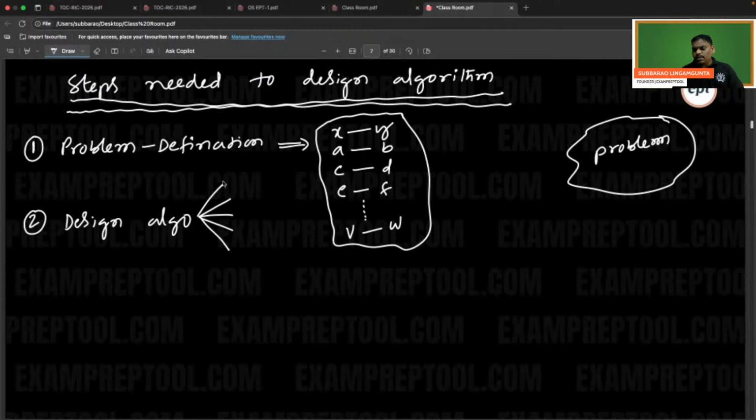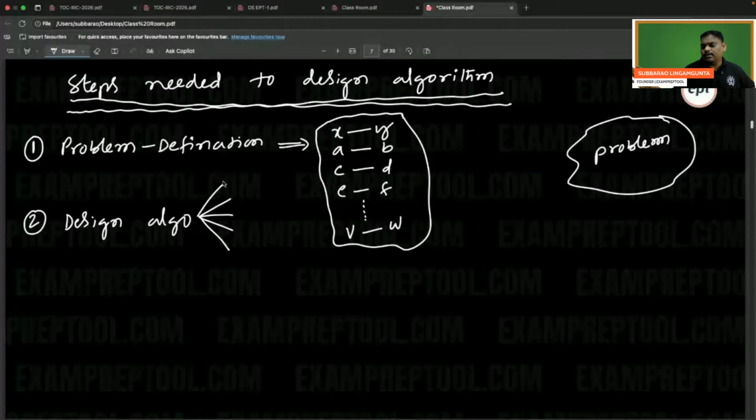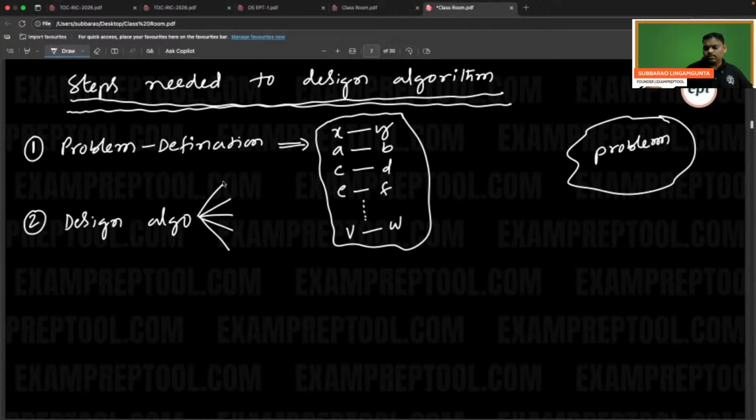So what I mean to say is, the algorithm subject already has so many algorithms. Your problem is more suitable to which pattern, please find out. That is the second step: design algorithm or propose a designing technique. Don't write anything from scratch. You need not write anything from scratch.